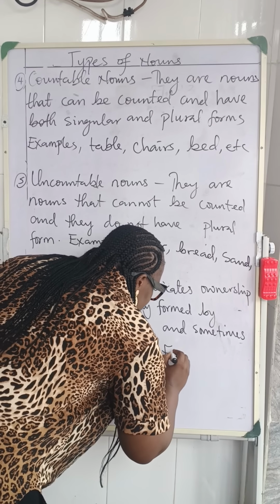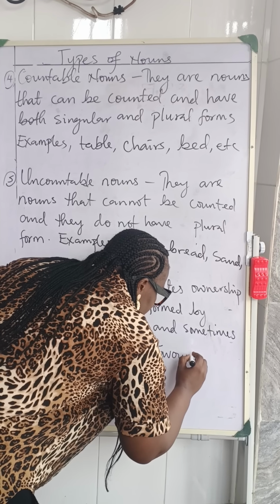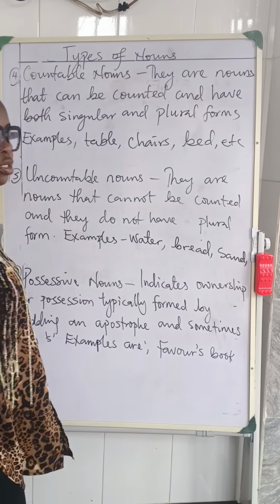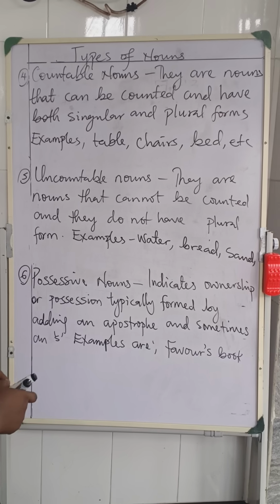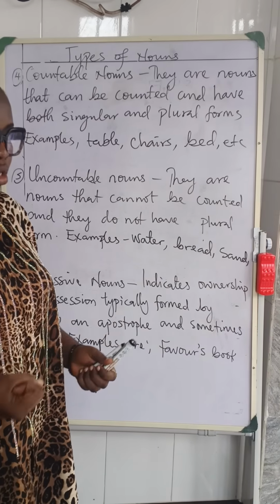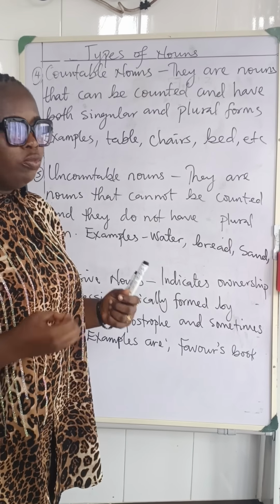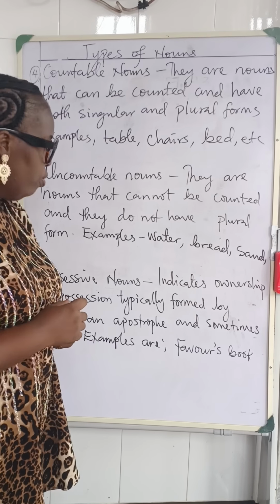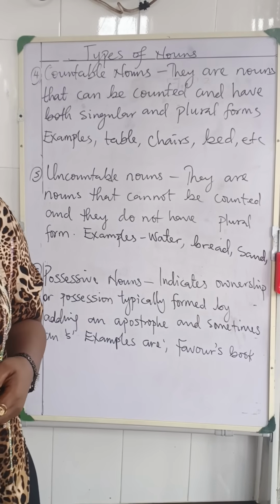It shows ownership. Favor's book. Did you see the apostrophe before the S? That is an example of what? A possessive noun. The dog's claws. The claws belong to the dog. Do you understand? That is an example of a possessive noun.